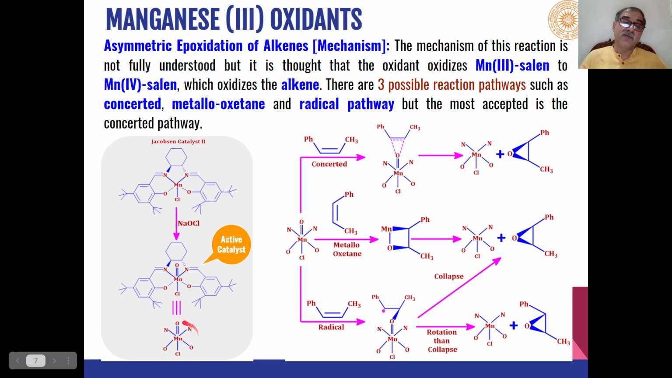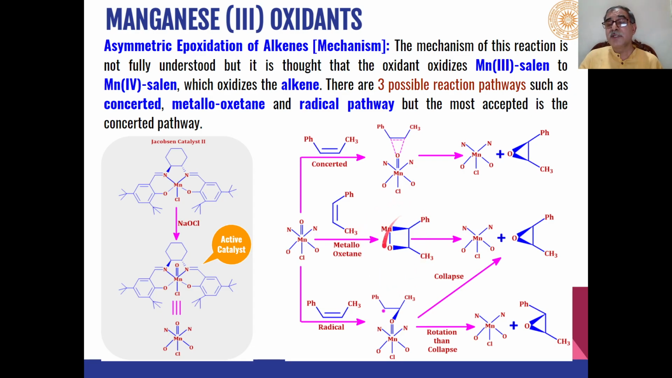So in the mechanism we will use this active catalyst for different types of mechanism which can be possible for different types of alkenes. So this active catalyst, when reacted with alkenes, can give product formation through these three different types of mechanism. The mechanism can either be a metallo-oxidation mechanism, or a concerted mechanism, or a radical mechanism. So in case of the metallo-oxidation mechanism, this active catalyst interacts with the alkene to give us this type of